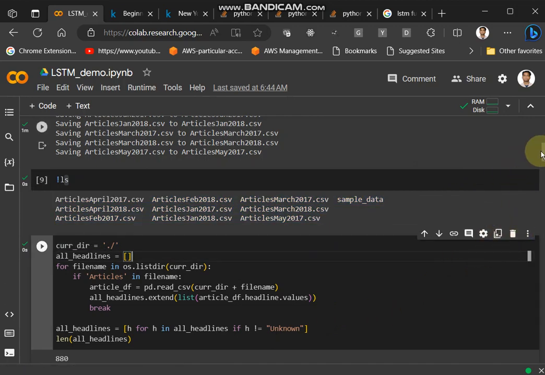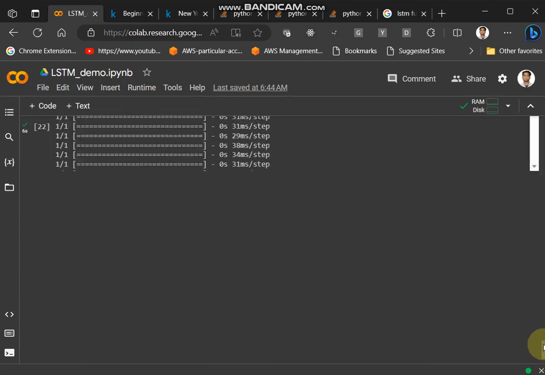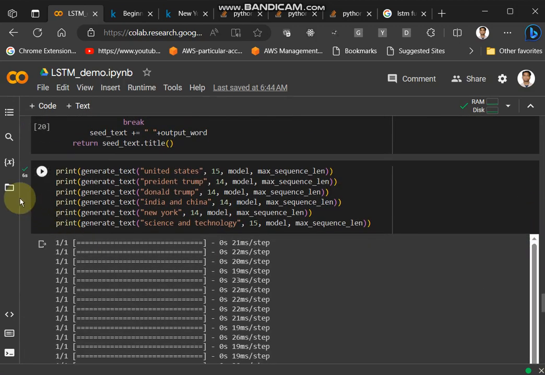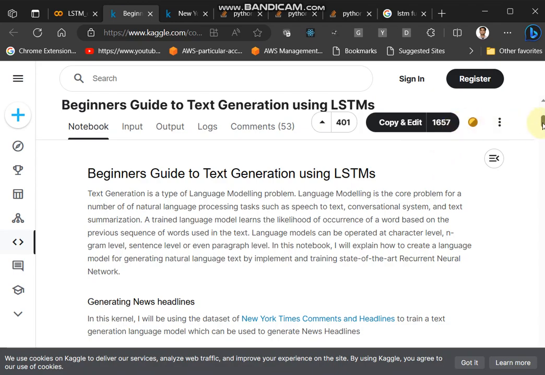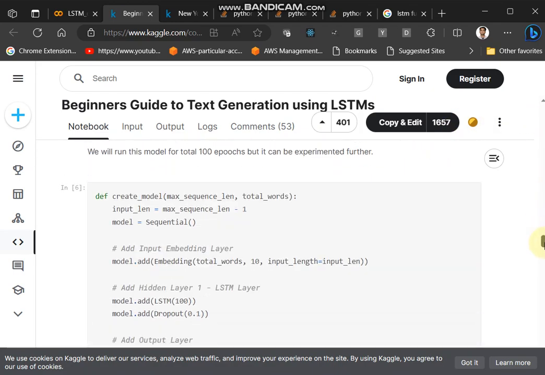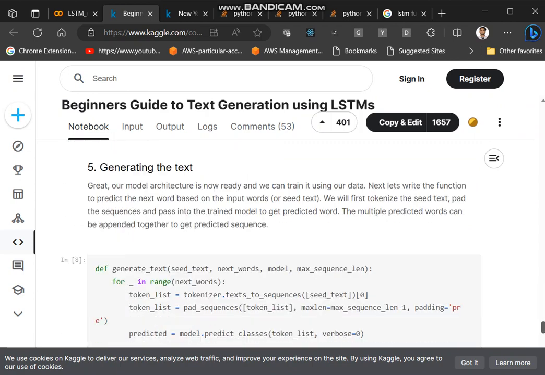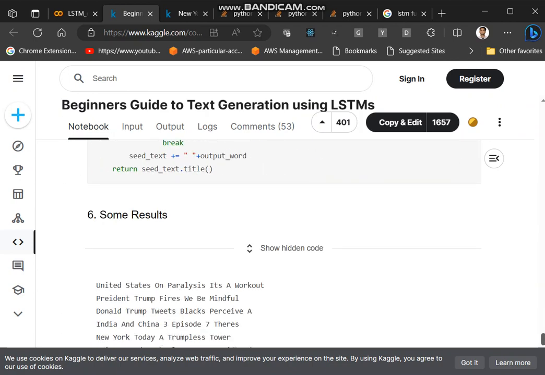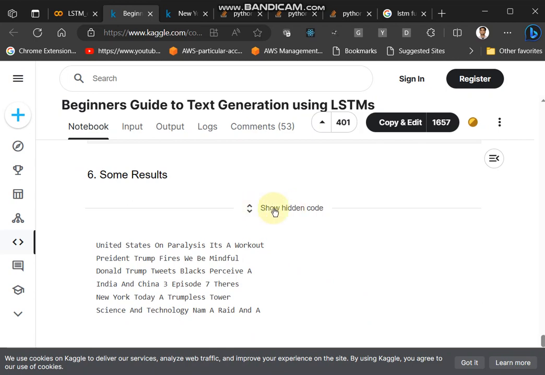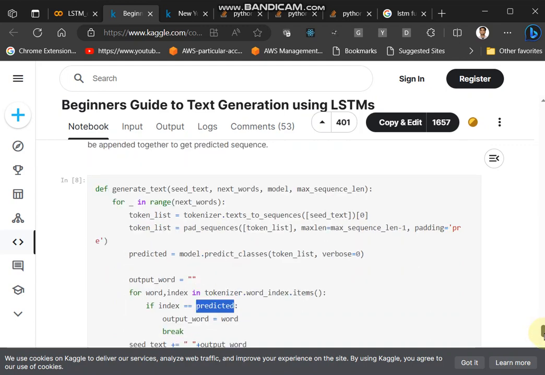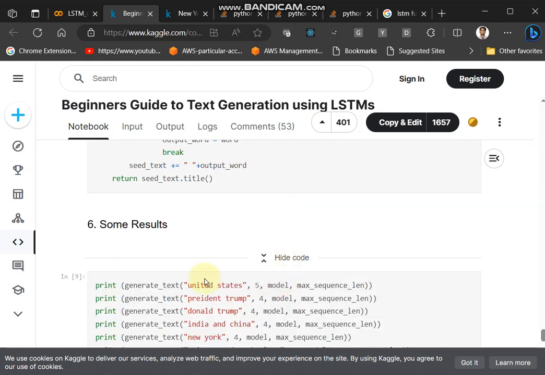So let me show you the output. If I go below, this is the final code that I'm running, generate_text, with these arguments. This was also in this page, but it's a bit hidden. If you keep on scrolling, all the code sections are open, but at the end, before some results, they have added a section, show hidden code. They have actually not called this function generate_text. So if you click this one, you can get the way you have to call it, like the arguments that you need to pass to generate the text.